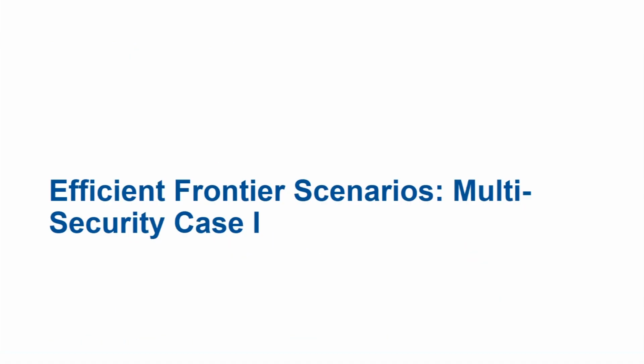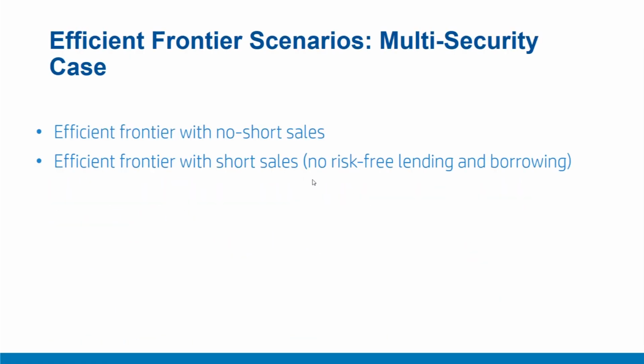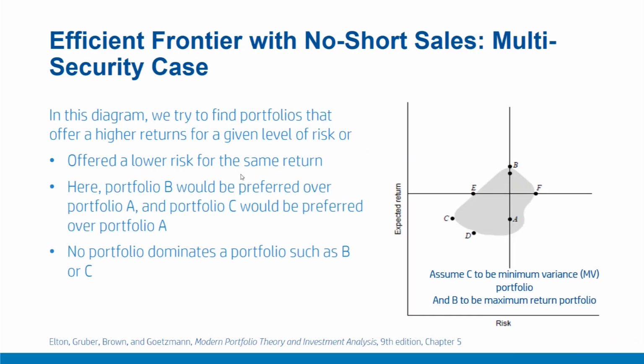Efficient frontier scenarios, multi-security case 1. In this video, we'll talk about different efficient frontiers for the multi-security case, first without short sales and then with short sales. Let us start by examining a case with multiple securities that are distributed in a rather heterogeneous manner as shown in the figure here. So here we have 6 securities. These are A, B, C, D, E. These 6 securities, their different combinations are plotted here on risk and expected return space.